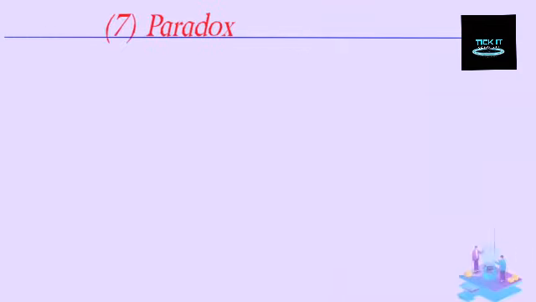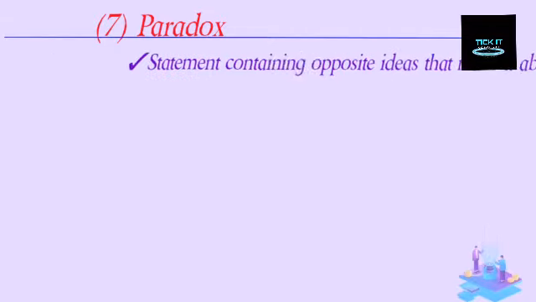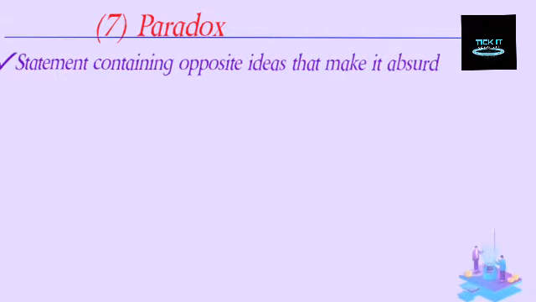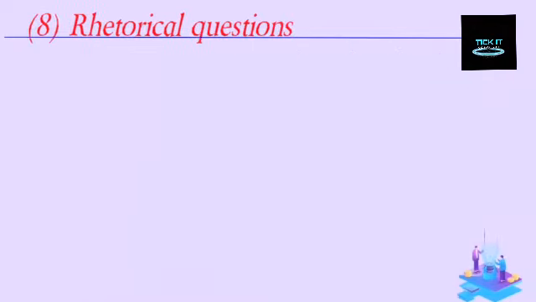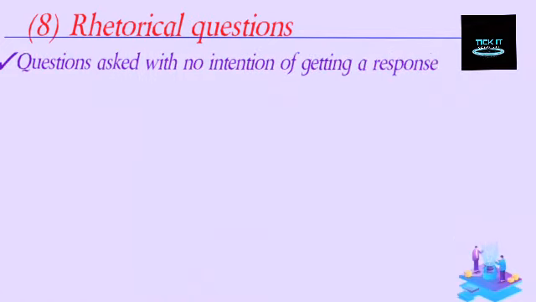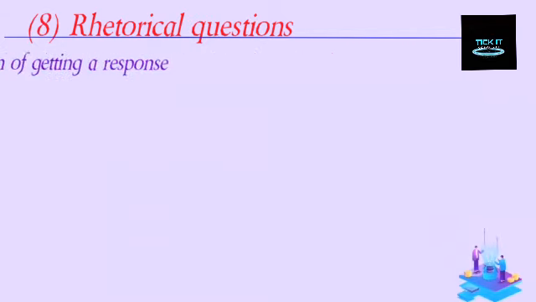We have paradox. This is a statement that contains the opposite idea that makes it absurd, although it is or may be true. Such an example as you can say something is bittersweet. So you see we have two statements which are contradicting. We have rhetorical questions. These are questions that are asked with no intention of getting a reply. They are asked in order to pass a message.